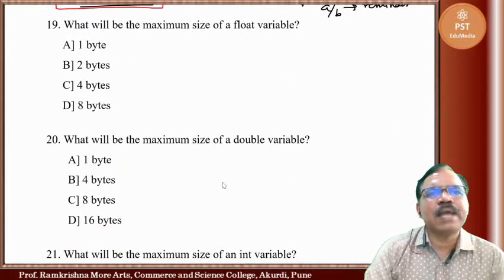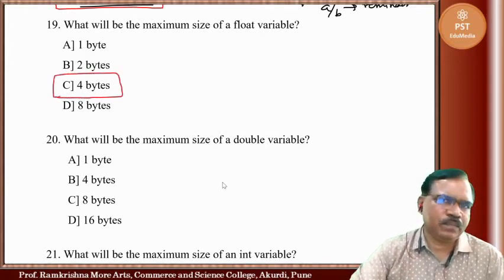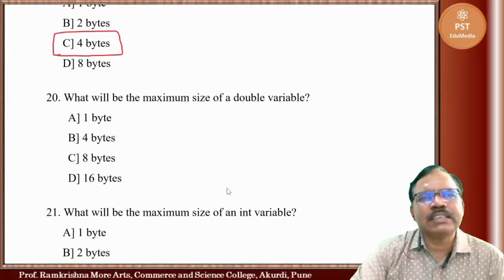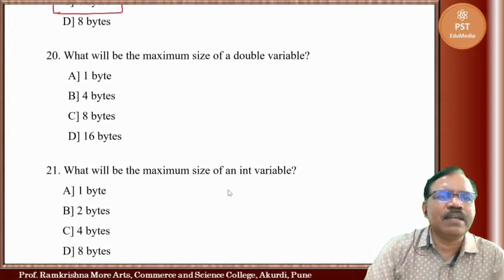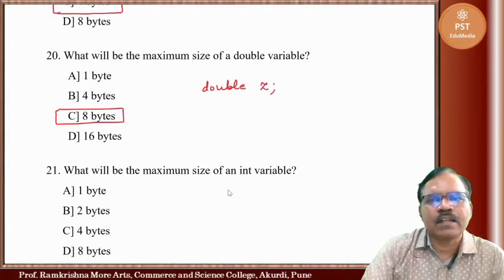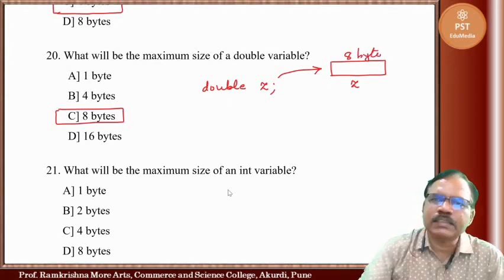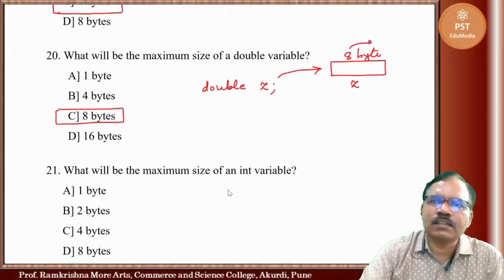Now what will be the maximum size of float variable? Maximum size of float variable is 4 byte. What will be the maximum size of double variable? It is 8 byte. If we declare a variable like this, double z, then when we run the program, how much memory is reserved for this z? 8 byte memory is reserved. 8 byte means 64 bits.